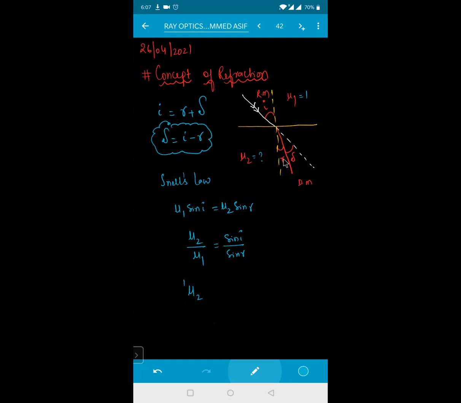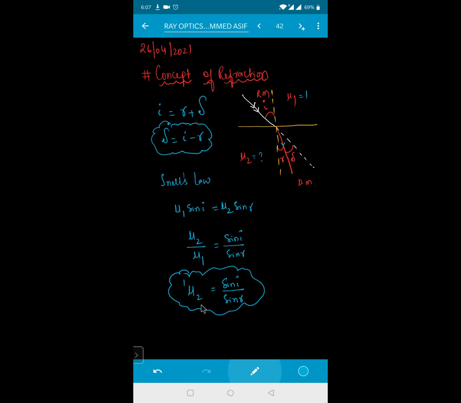See where refraction is happening, beta. Refraction is happening in the denser medium. So that is the reason wherever the refraction is happening, that refractive index will be written above, and wherever the ray of light is coming from, that will be written below. So this is read as the refractive index of 2 with respect to 1, represented by mu2 with respect to 1, equal to sine i divided by sine r. This is the other form in which we can write Snell's law. Clear?